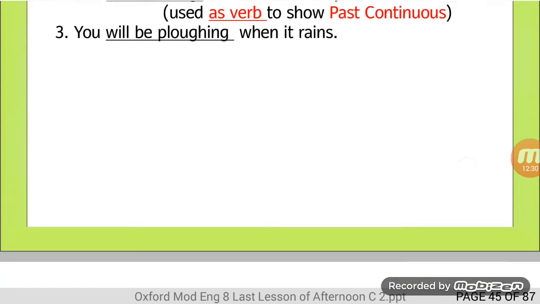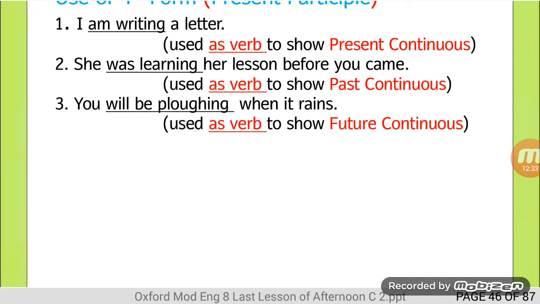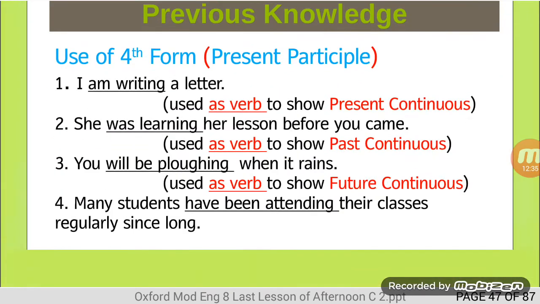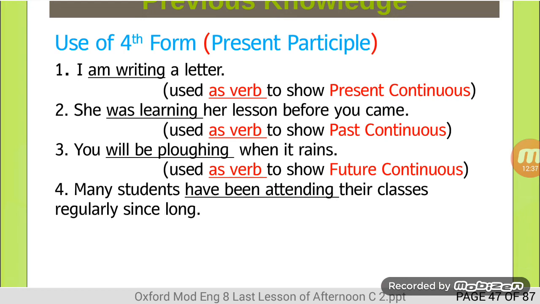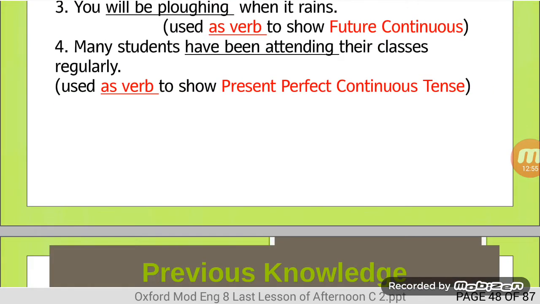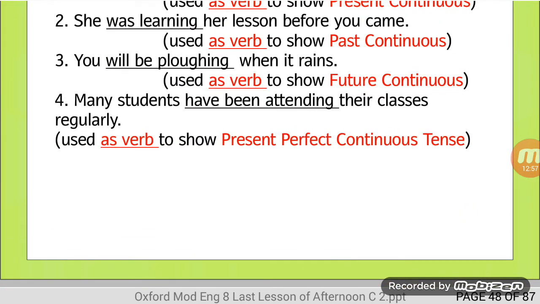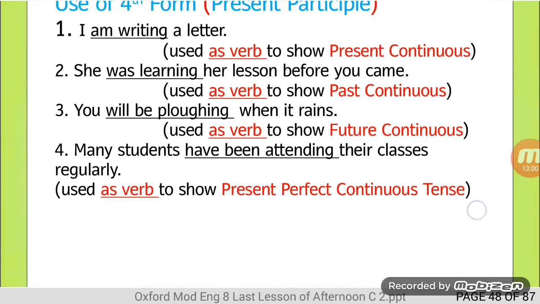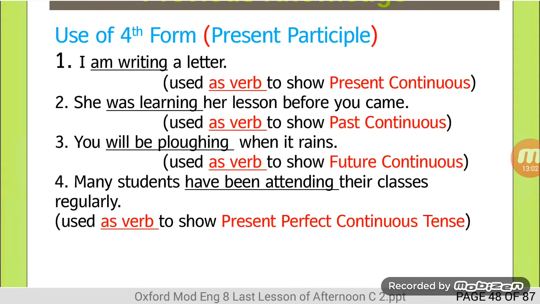Let's move towards some other examples. Be conscious about this. Many students have been attending their classes regularly since long. Have been attending, present perfect continuous tense. The ing form is here with the help of auxiliaries have been. It is showing present perfect continuous tense. Used as verb to show present perfect continuous tense.